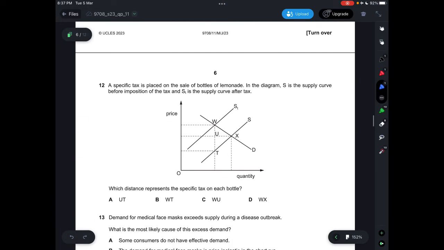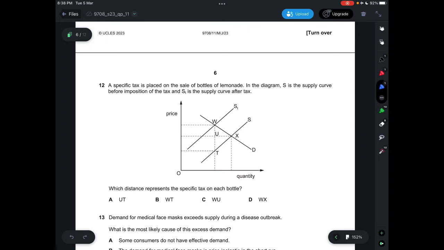Question 12. A specific tax is placed on the sale of bottles of lemonade. In the diagram, S is the supply curve before imposition of the tax, and ST is the supply curve after the tax. Which distance represents the specific tax on each bottle?